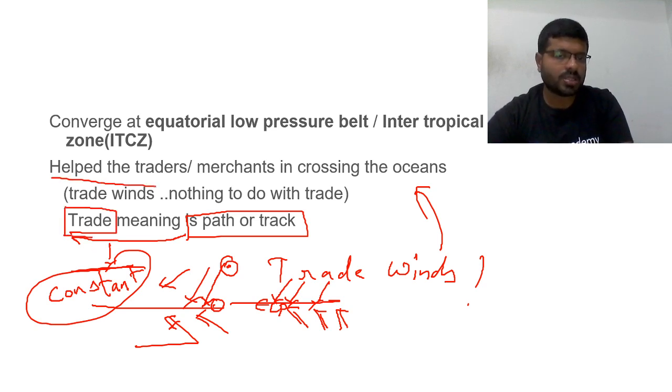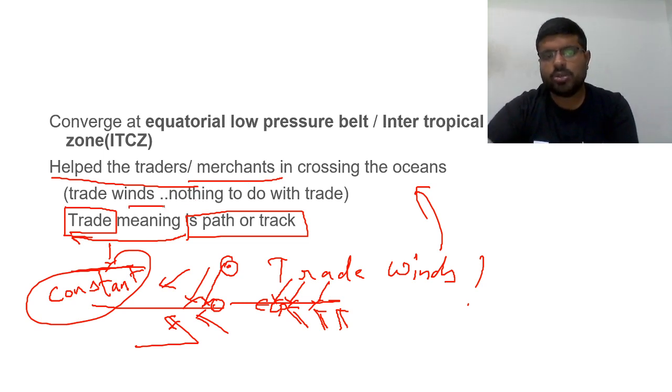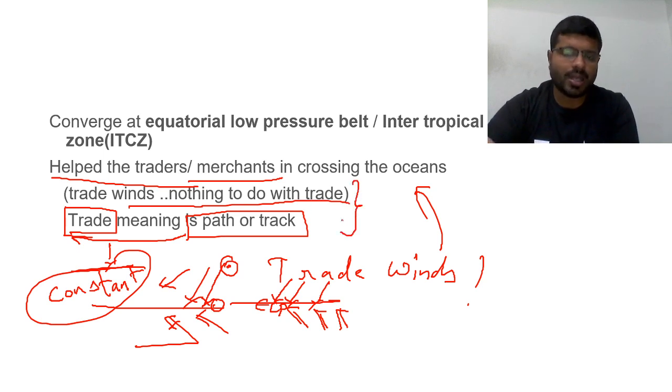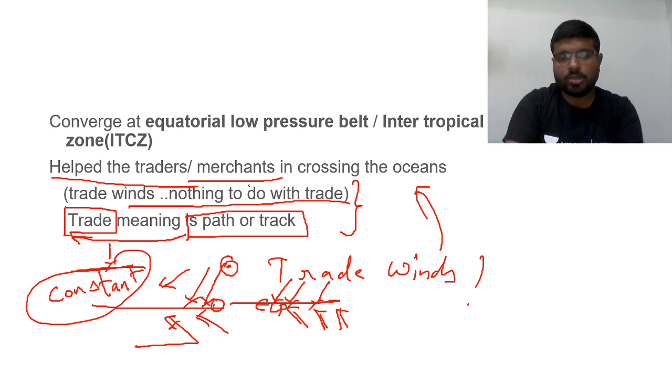But some people suggest that it also helped the traders and merchants in crossing the oceans. Hence, it is called trade winds. So that's why I told you trade winds have nothing to do with trade. This is the most exact meaning. But some people, because of its significance in helping the traders, simply also call it trade winds. Anyhow, forget about the origins.